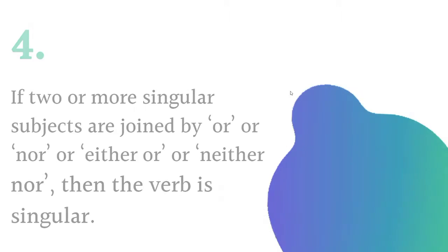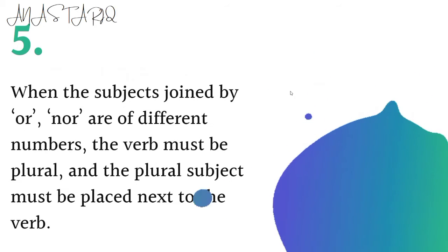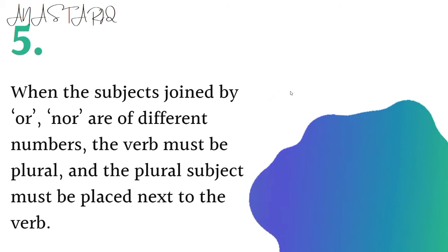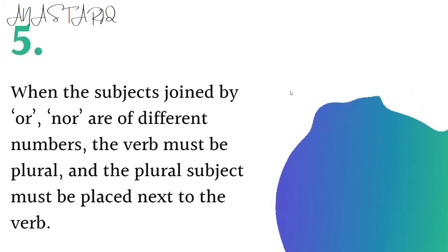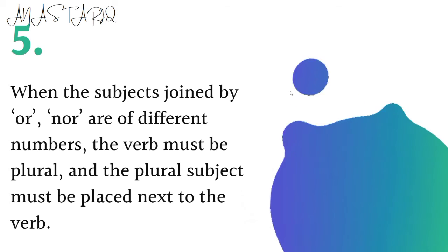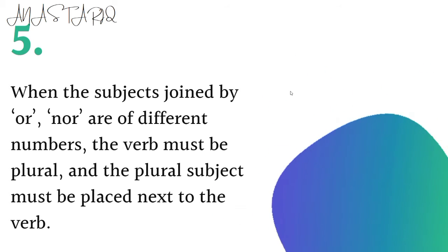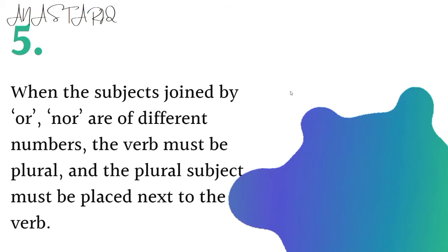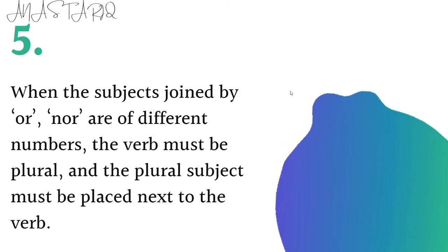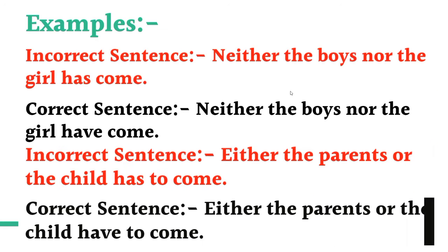But if the subjects joined by nor, either, or, etc., are of different number, then it will take a plural verb. In the first example, the number wasn't different, it was singular, but here the number is different. So let's go through the examples.